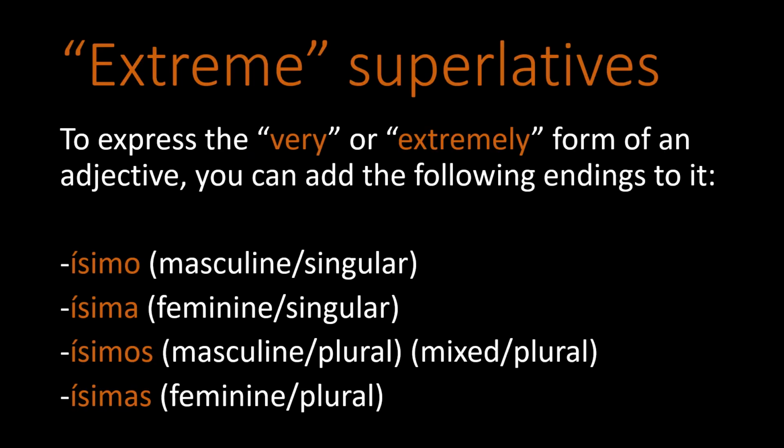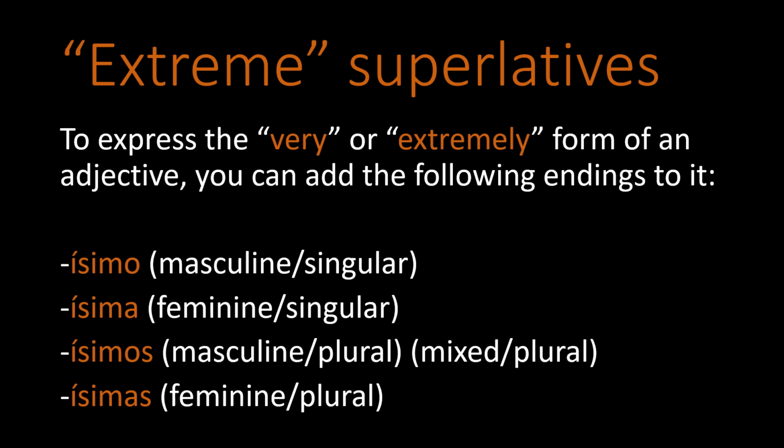There's another type of superlative, and I refer to these as extreme superlatives. This is when you want to make an adjective more emphasized. So you might say, instead of blue, very blue, or extremely blue, or really blue, or super blue.